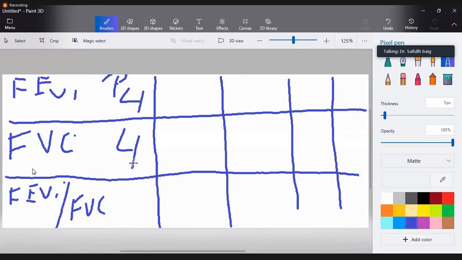Now I'll write O for obstructive disease. For this patient, FEV1 is decreased, that is 2. FVC is slightly decreased, but for calculation's sake, we will make it normal. And it is usually normal also. It is 4. So what about FEV1 over FVC? It will be, anyone? 2 upon 4? Hurry up. Numerator is 2, denominator is 4.